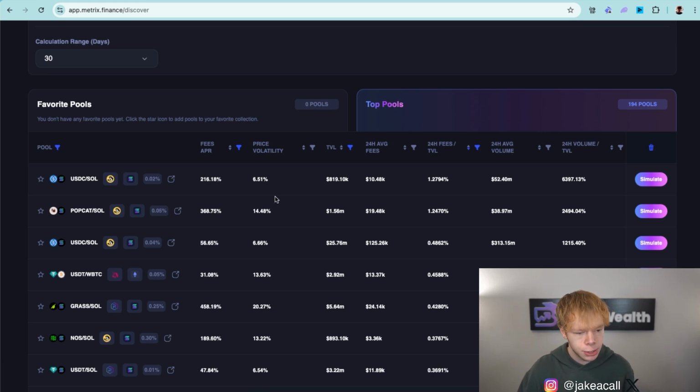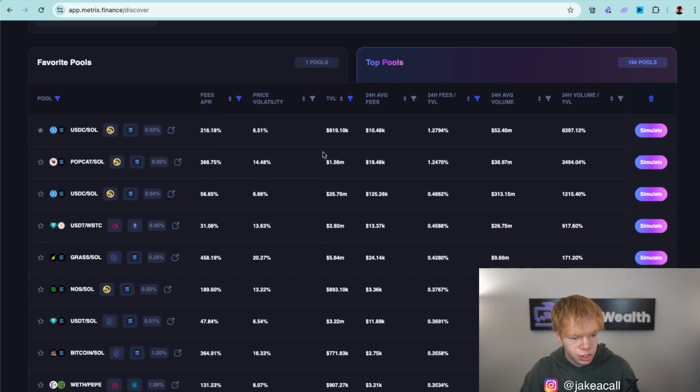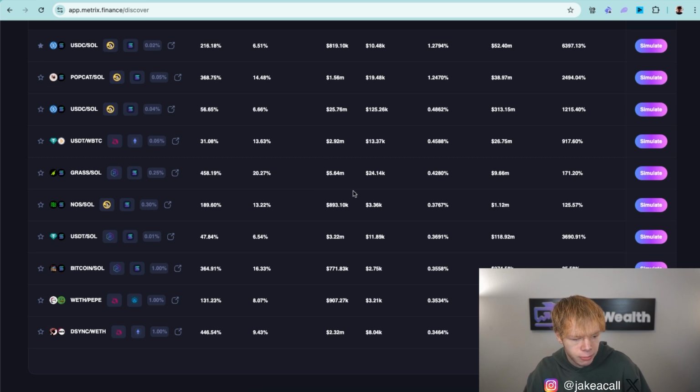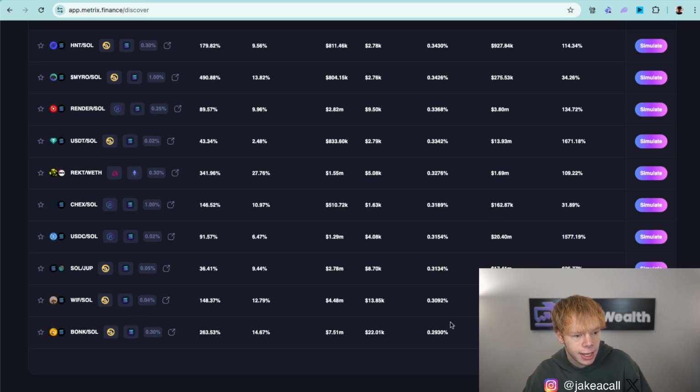Now, if you are already in Sol and you're like, oh, Sol USDC sounds great, only bookmark one of them. Do not go and bookmark all of them, because we will run a back test later on to see if we are in the best possible solution for Sol to USDC. But anyways, I'm going to start by bookmarking the top one, of course. And then I'm going to move on and just keep on going down this list and find assets that I've personally heard of before that I don't mind taking on more exposure to.